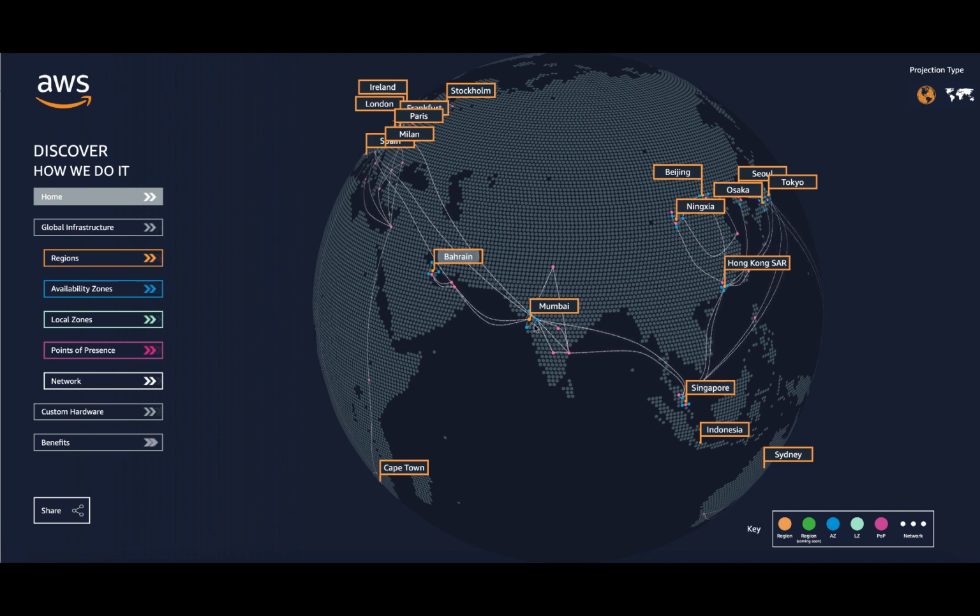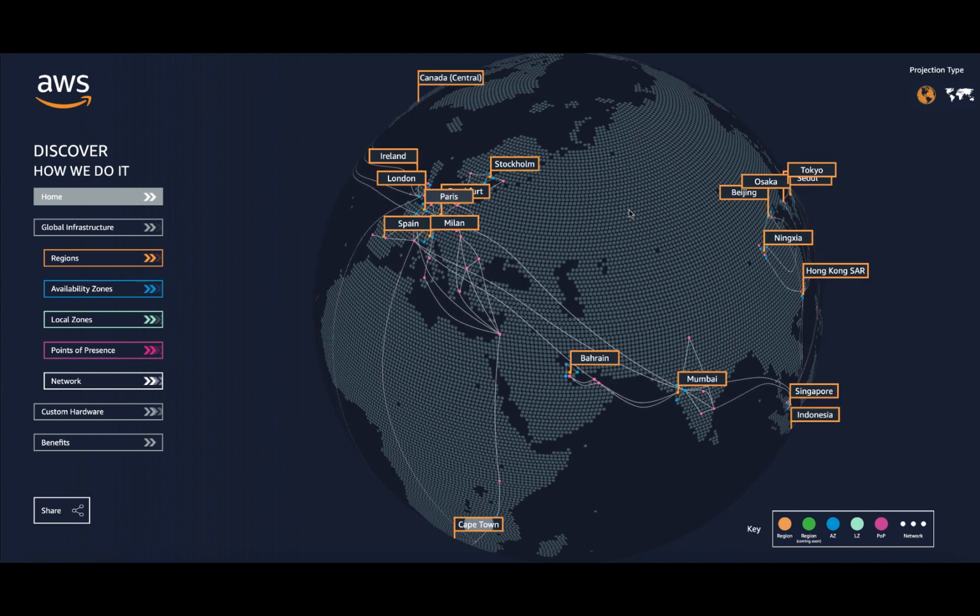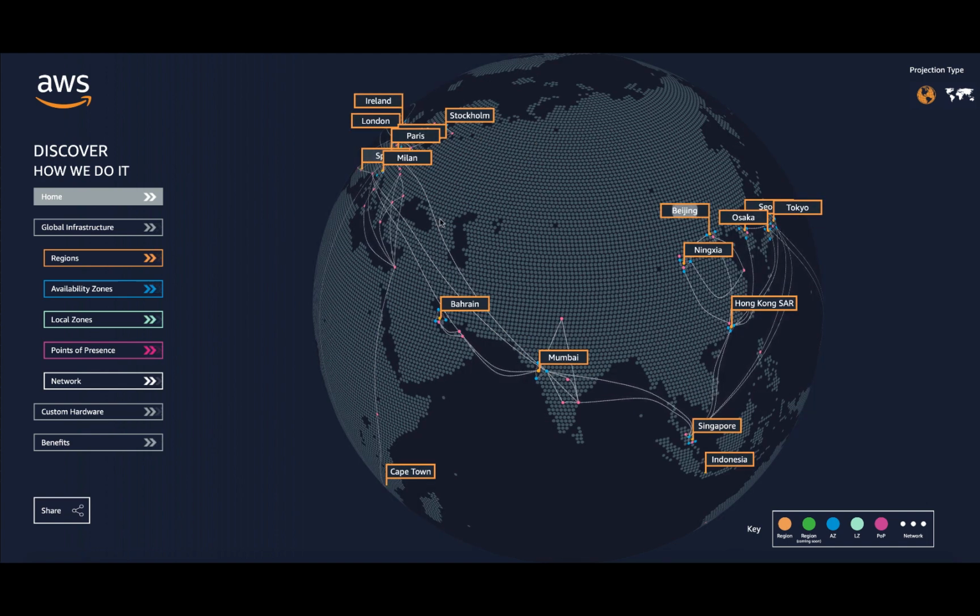To tackle that problem, you have POPs. They are edge locations, smaller in size, so they may not have all the features provided by a region or availability zone. Typically, one of the popular products in the point of presence is the content delivery network, or CDN. The white line that you see is basically a high-speed network. All the regions are connected through a high-speed network.